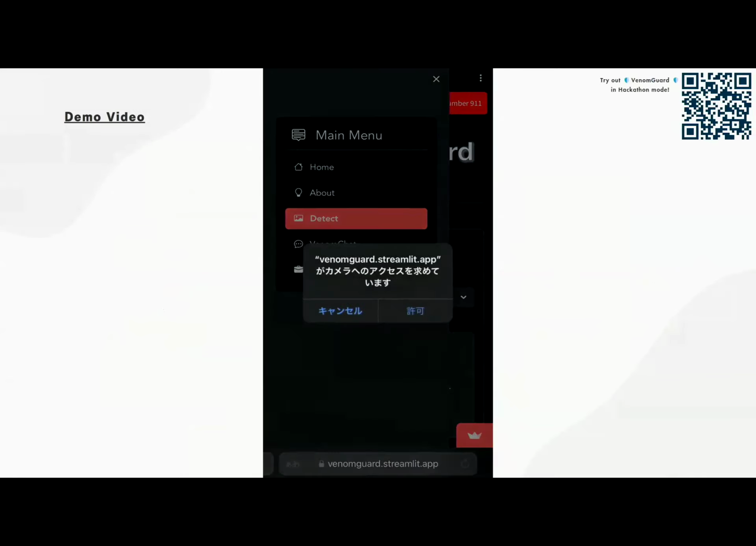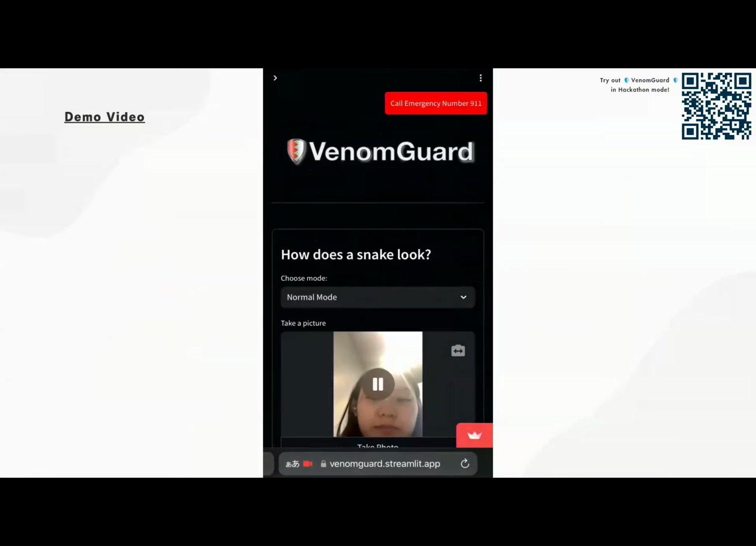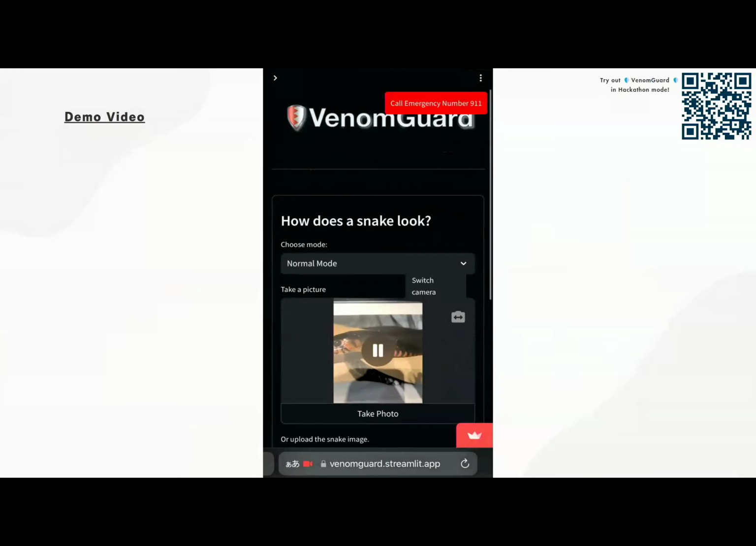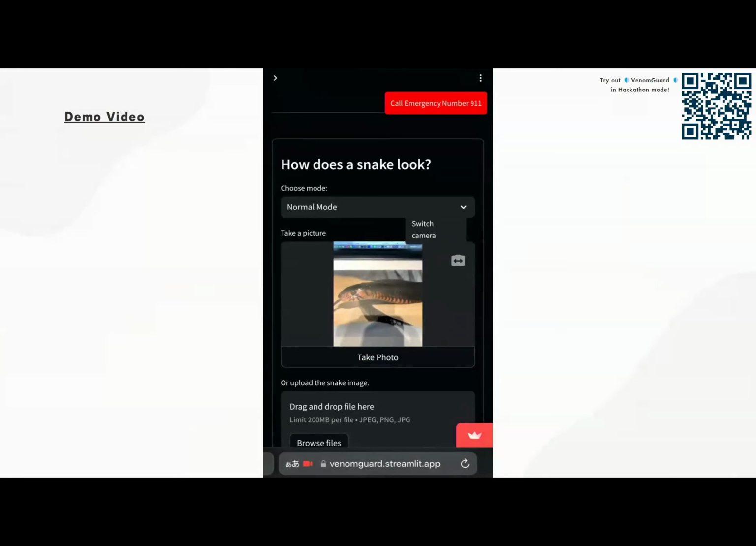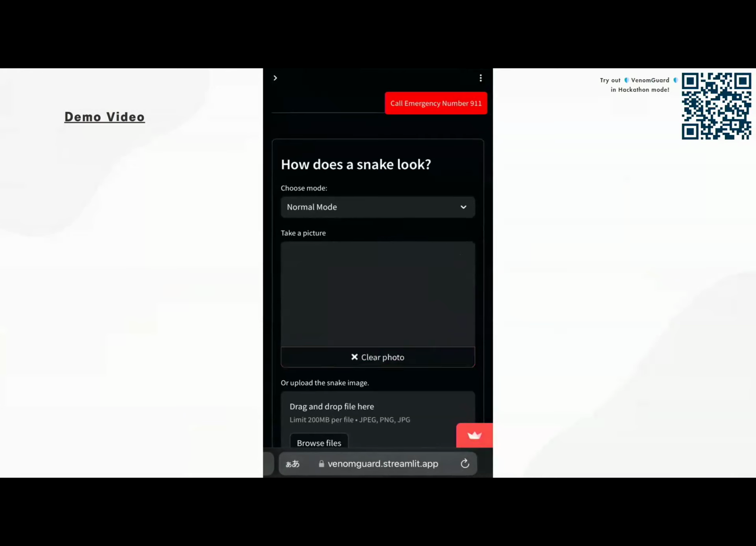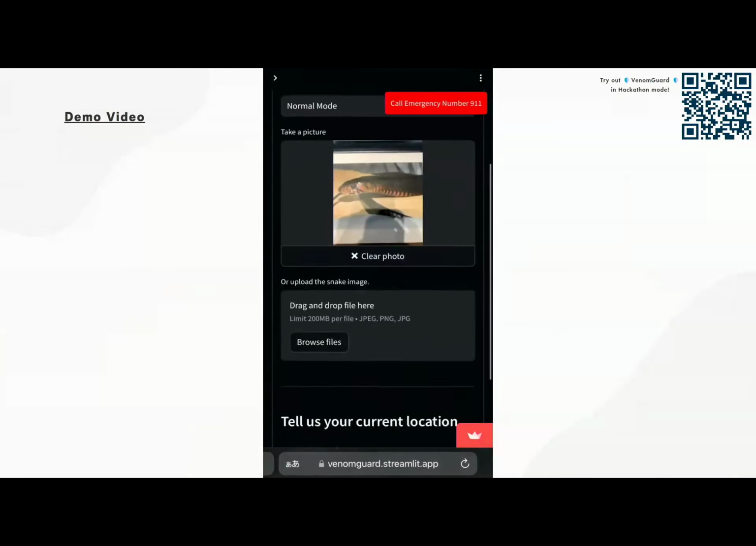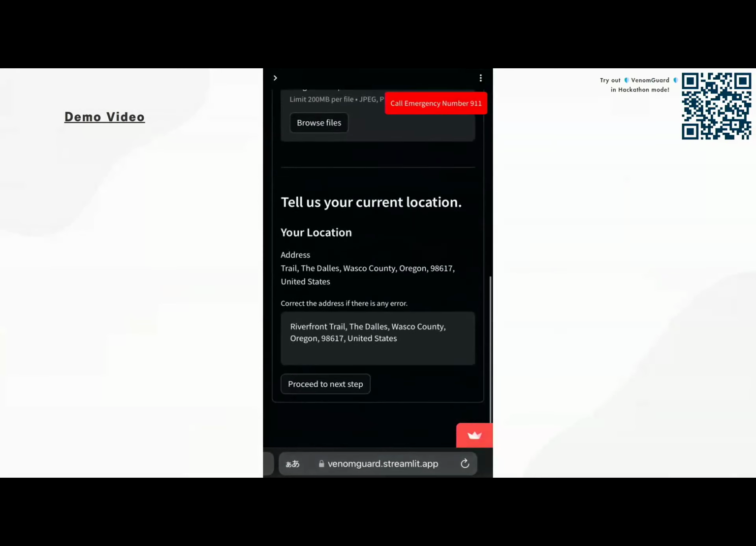So, the user first opens our application and then gives the option for checking the snake. Since we couldn't get an actual snake, we just use a picture of a snake. And even if the picture is of very bad quality, 200 by 100 pixels, our model is able to work with almost 85% accuracy.